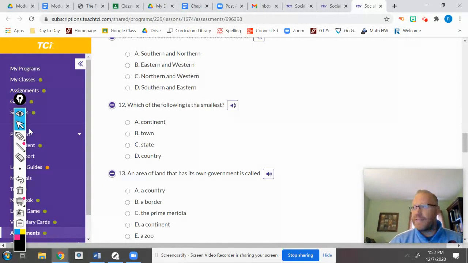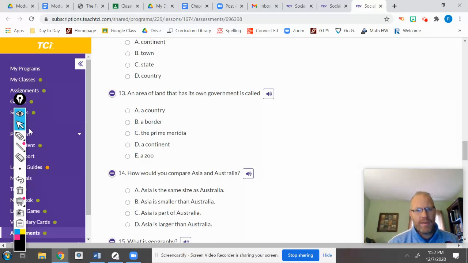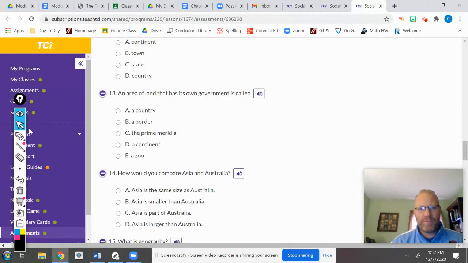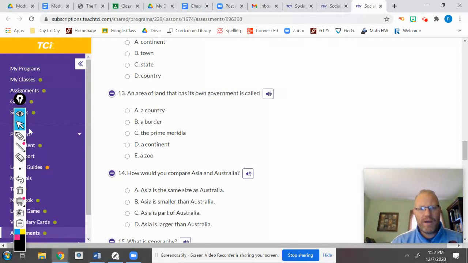Which of the following is the smallest? A continent, a town, a state, or a country? Which is the smallest? An area of land that has its own government. A country, a border, the prime meridian, a continent, a zoo. Which one has its own government?